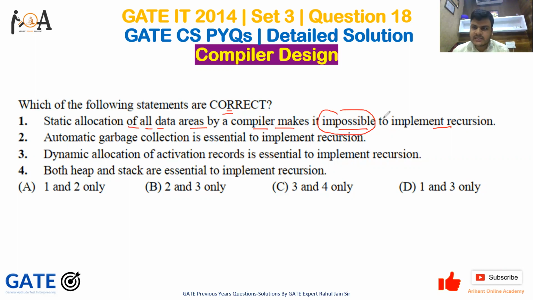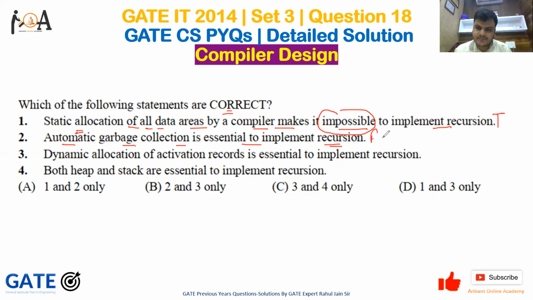because recursion is basically used to evaluate function calls, and before evaluating the function call, we don't know how many function calls there will be, right? That is why static allocation of data areas by a compiler makes it impossible to implement recursion. So this is false. And if we talk about statement 2, automatic garbage collection is essential to implement recursion. No, automatic garbage collection is not essential, right?